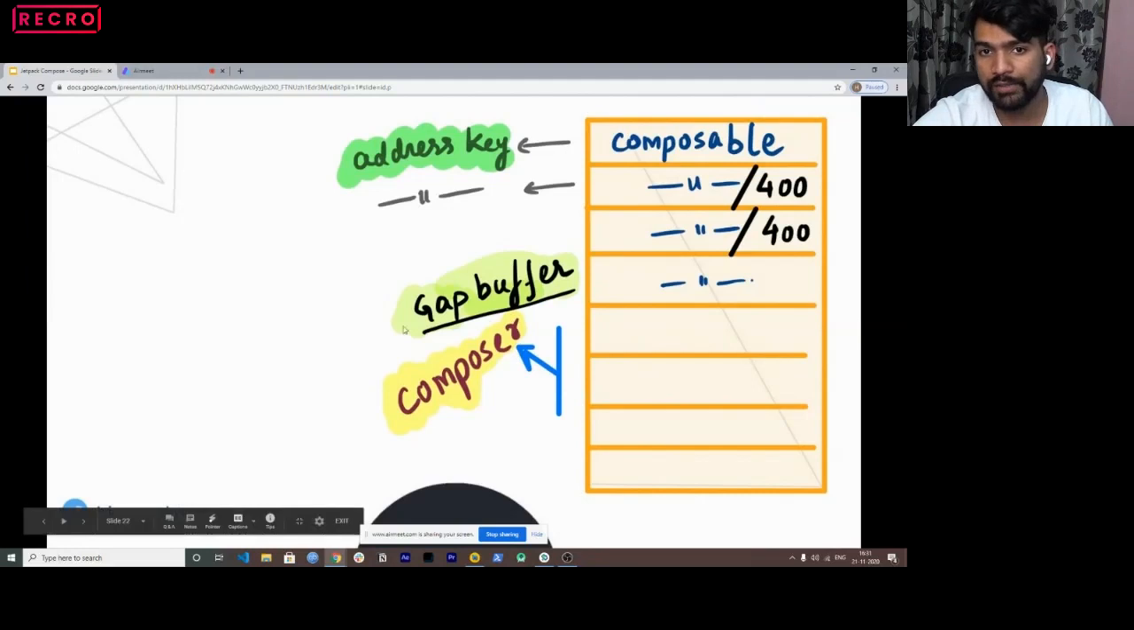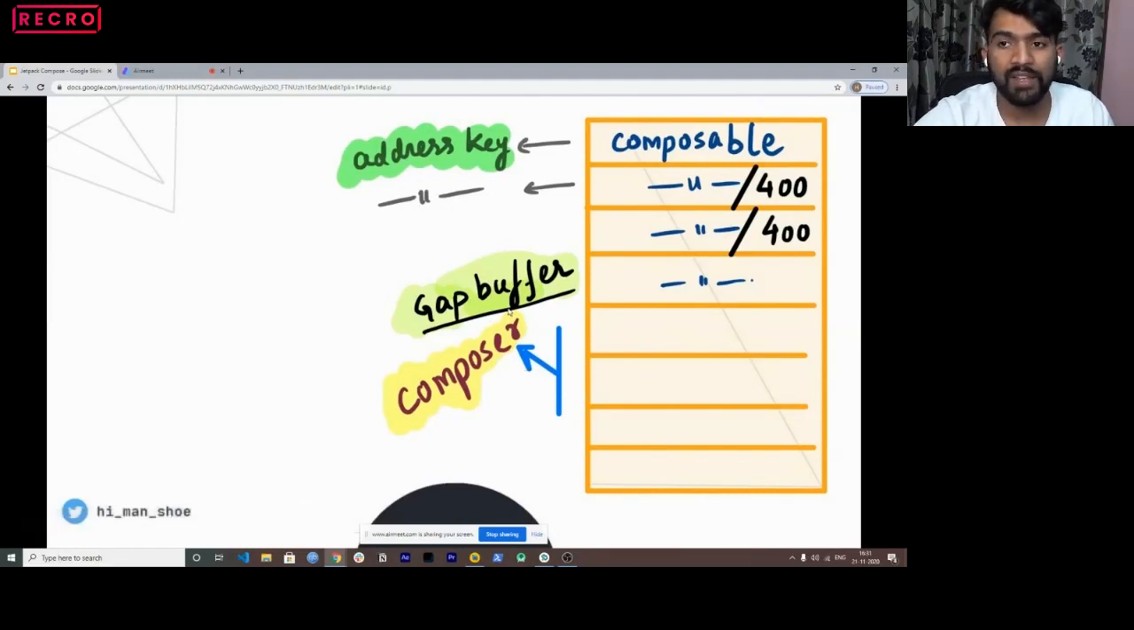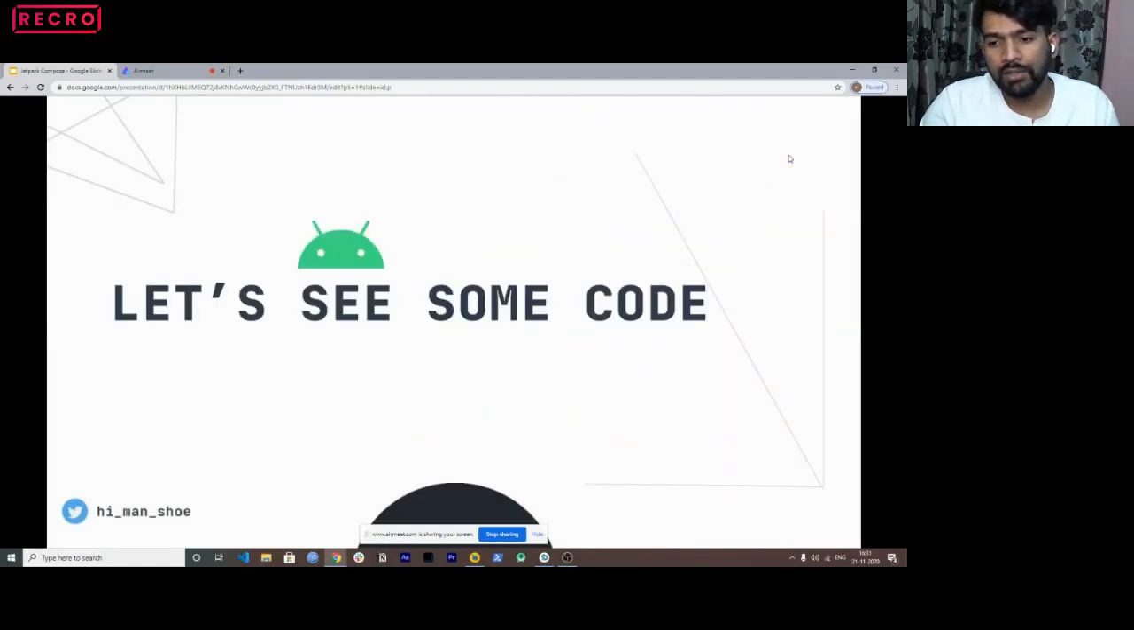And this whole table is known as the composer. So this gap buffer data structure helps us map all the composables which have to be drawn in our UI, and we have to do a certain set of tasks whenever we have to render that UI. So that's how that composable function or annotation actually works internally to design that UI on your screen. So that was pretty much the theory part I had.